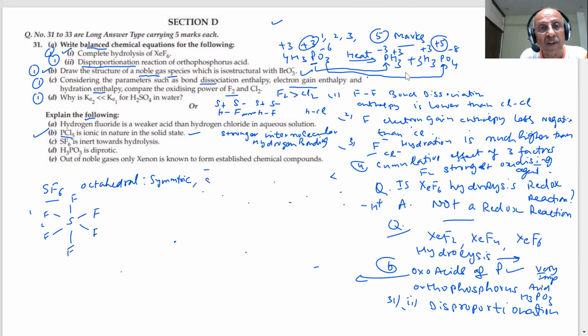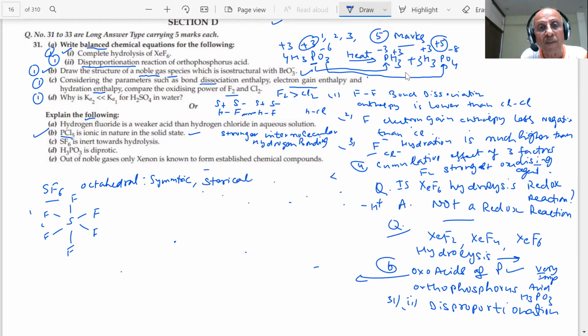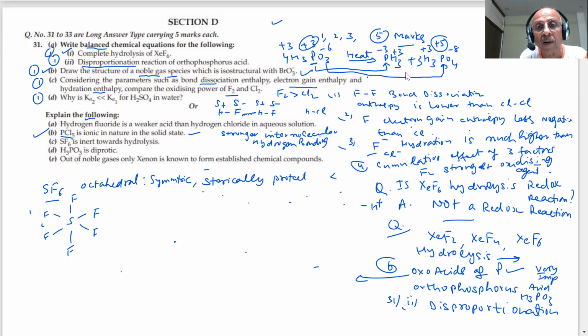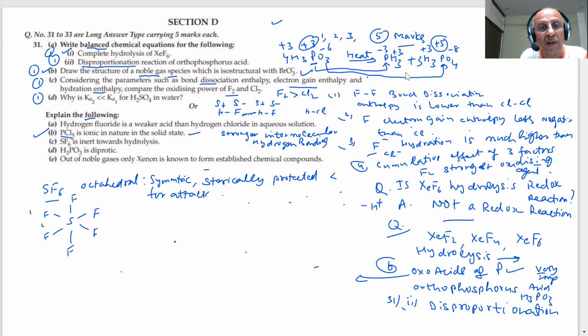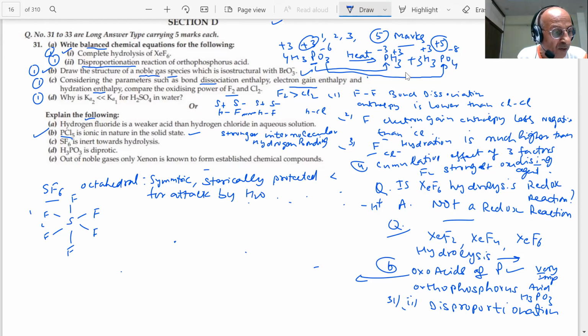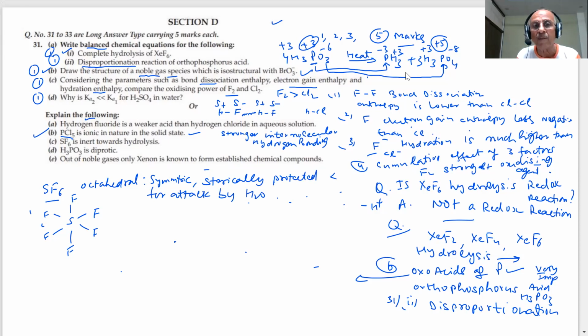and sterically protected for attack by H2O. So H2O cannot attack it, students. It is sterically totally protected, there is no way. The 6 fluoride ions are completely surrounding the sulfur. So attack of water on sulfur is not possible, students.